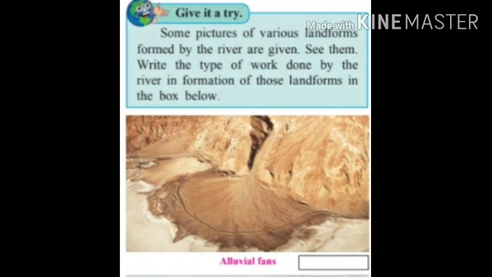Some pictures of various landforms formed by the river are given. See them. Write the type of work done by the river in the formation of those landforms in the box below. The first picture is of alluvial fans. It is the depositional work of the river.